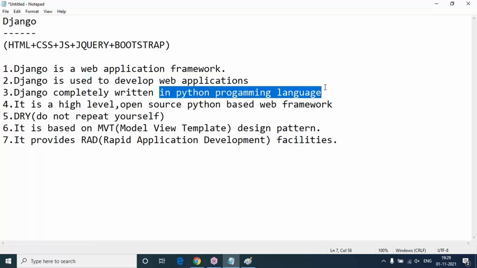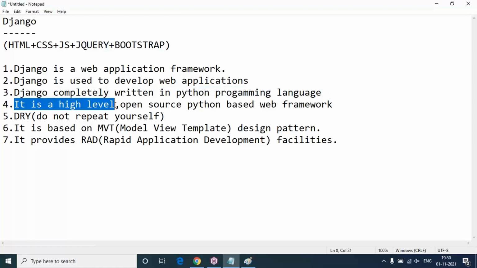Django is completely written in the Python programming language. Django framework is completely written in what language? Python programming language. So to learn Django, Python is mandatory. If you write your logic code using Python script, then the Django framework will understand it clearly.